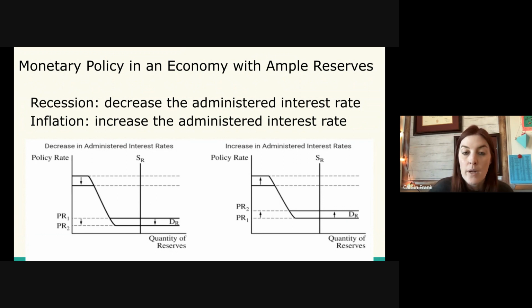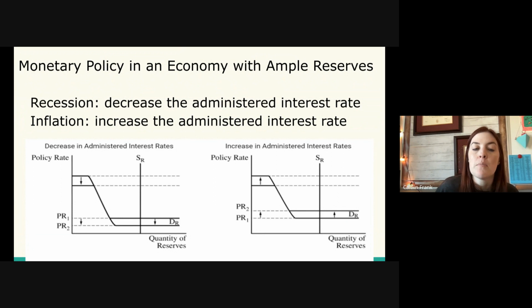And then the discount rate we notice is changing when we're changing the administered rate. So the Federal Reserve keeps the discount rate in proportion to the administered rate and the federal funds rate. It's still the ceiling, but in a recession, they will usually proportionally lower the discount rate like they did the administered rate, or raise the discount rate like they did the administered rate. So the arrows on the upward portion, on the discount rate portion of the demand for reserves line, is to show how the ceiling, it's still the highest interest rate in the economy, but that changes proportionally with the administered rate.